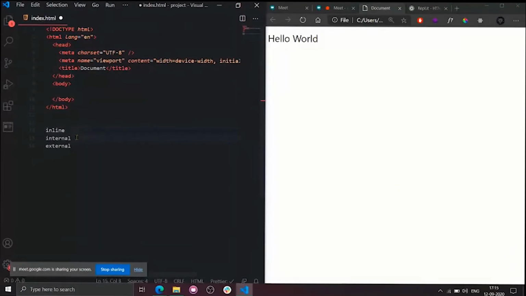Internal CSS means we write the entire CSS code inside the HTML file only. We don't take it outside; we keep all the CSS code in one place, in the HTML file only. That's how internal works. External CSS, as the name indicates, means we separate the CSS from the HTML. We do those two things separately, and we integrate them. Yesterday Vasant told you external. Today I will show you both internal as well as external. Simply a small change.